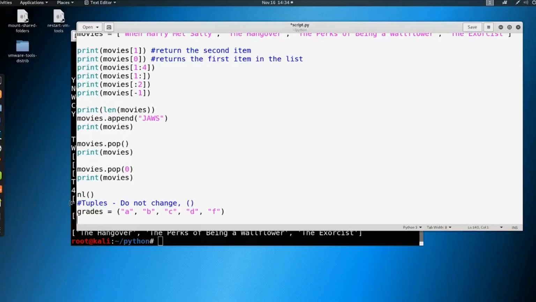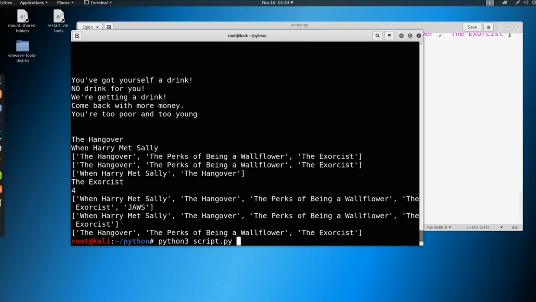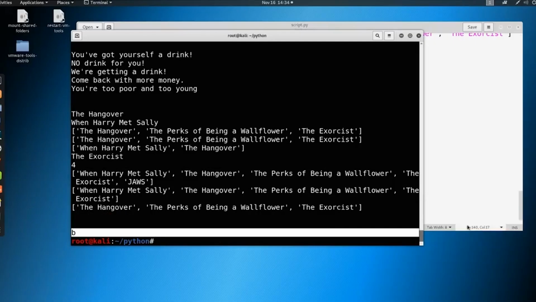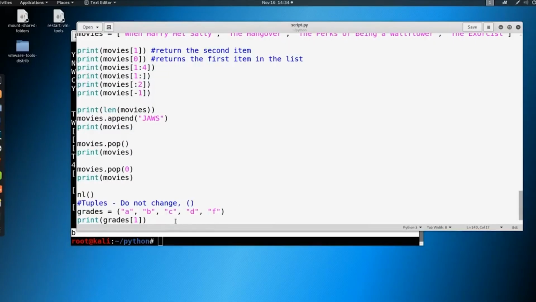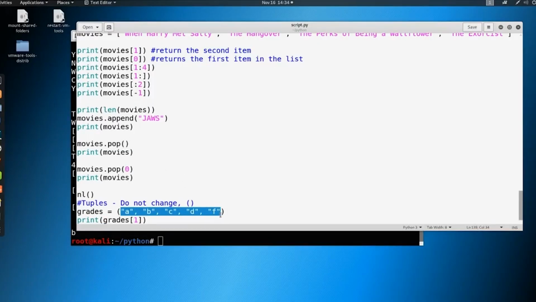So we can go ahead and print out our grades. And we could say print out grades. Let's print out a B. And that will work. And you can see now we printed a B. So we have similar features or abilities that we did here, but we cannot change it in any way. So once we have this defined and set, that's it for us.